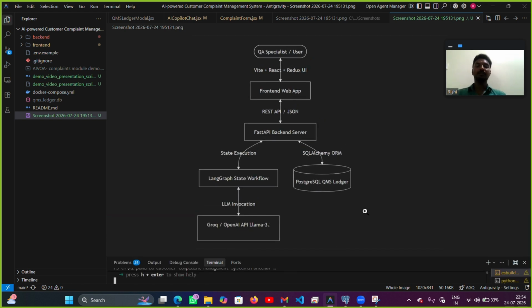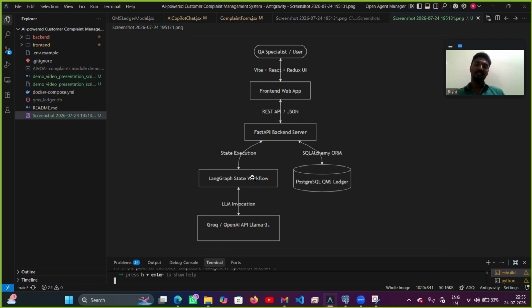Here is a simple flow diagram of the project, where I have used React plus Redux for the front-end web app and a REST API JSON FastAPI backend server. When the user sends a prompt, it is sent from the front end to the backend, and from the backend to LangGraph, where it interacts with OpenAI, which we are using with the 70B parameter model.